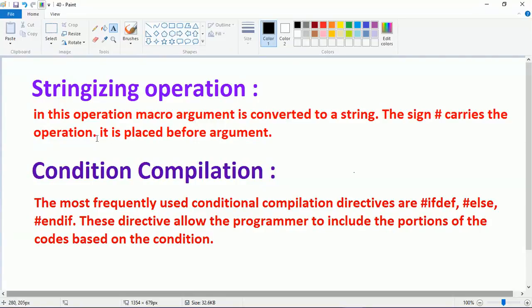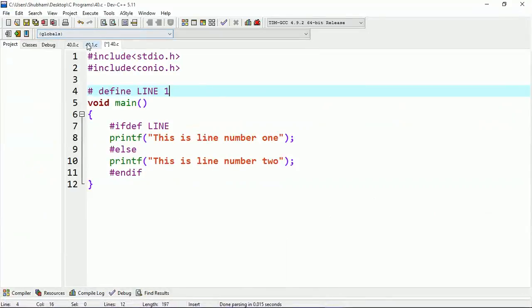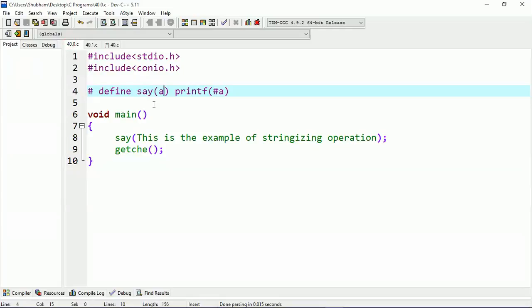And here I have an example of this, which is you can see that I'm using say instead of printf, and I have defined it like this. So this is the syntax for understanding the stringizing operation. Whatever I write in between the parentheses will be considered as a string, like here.